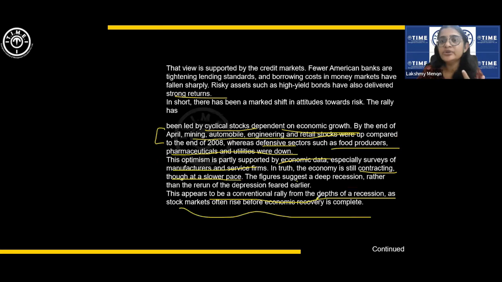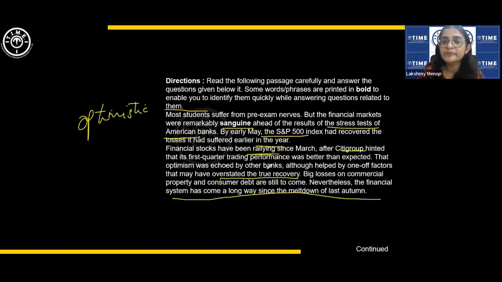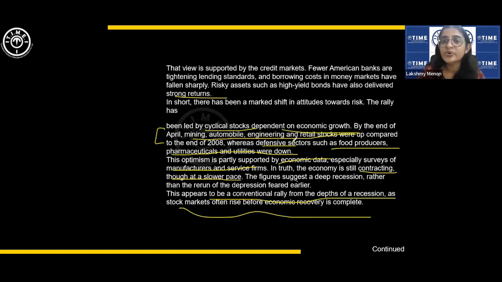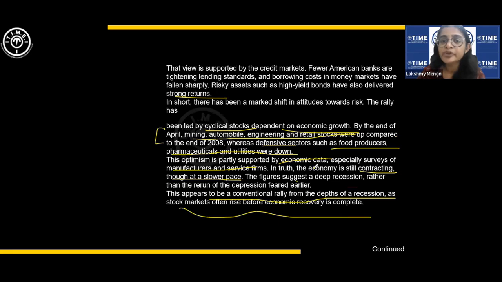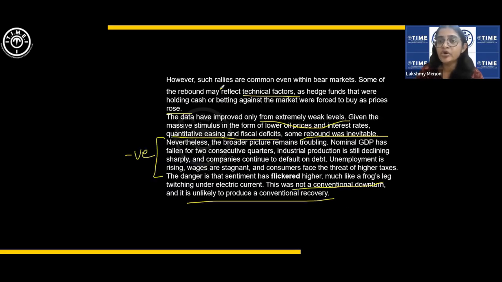So when you read that, we saw that some sectors are doing well, some sectors are doing badly, right? So risky assets such as, okay, there is a recovery, but in various parts of the passage, they're talking of how certain sectors are doing badly, and maybe risky.